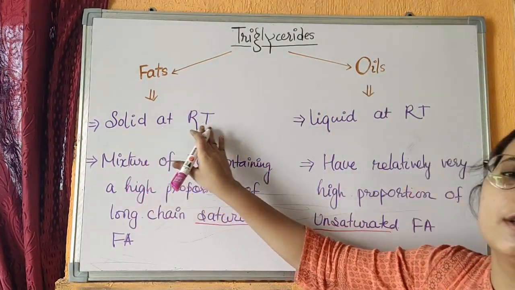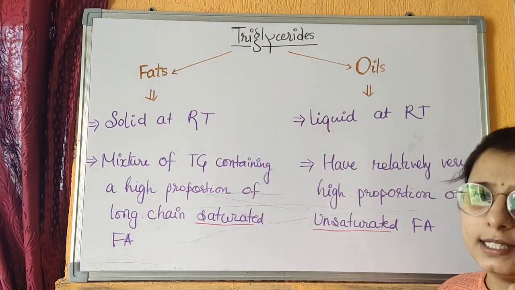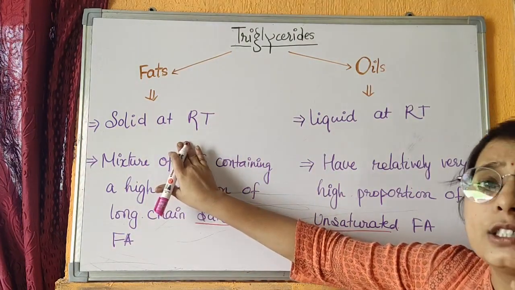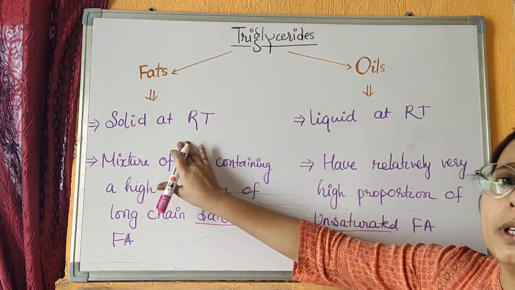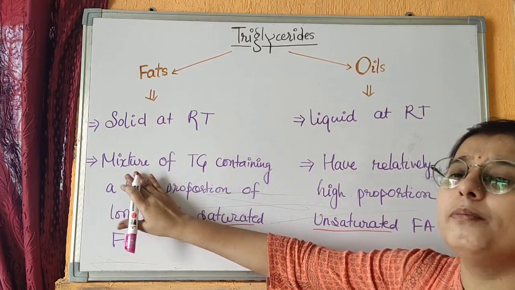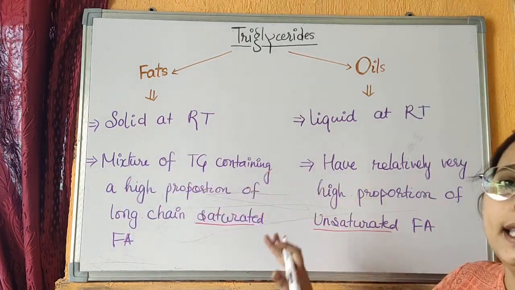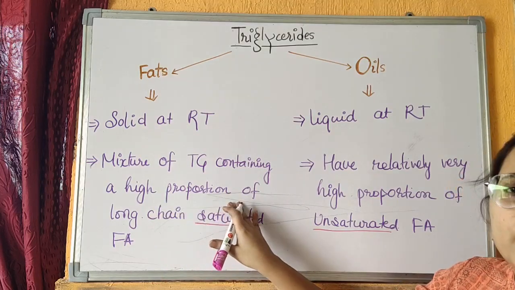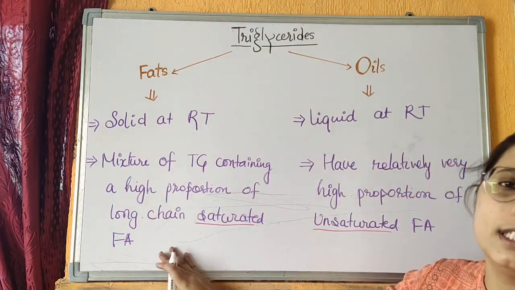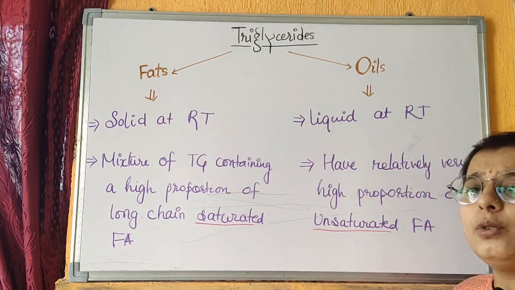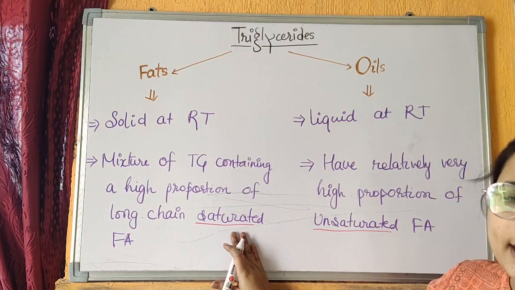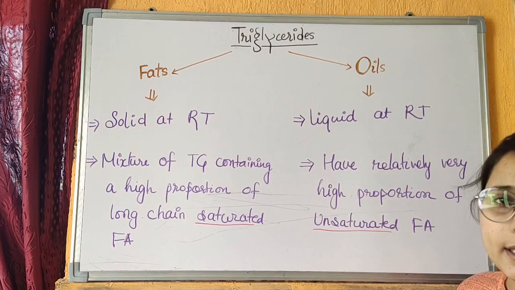Fats are solid at room temperature, and that is the physical state of fats. The solid state of fats at room temperature is because they have a mixture of triglycerides containing a very high proportion of long chain saturated fatty acids, because we know that saturated fatty acids have a very high melting temperature.